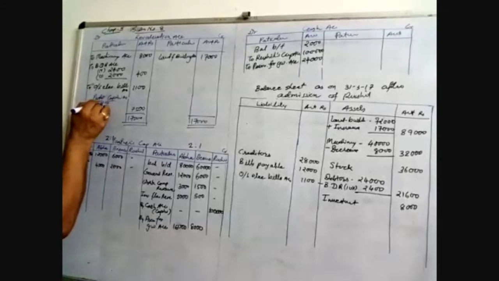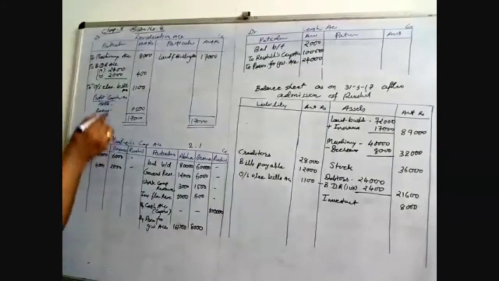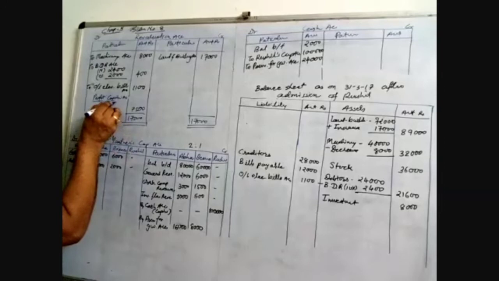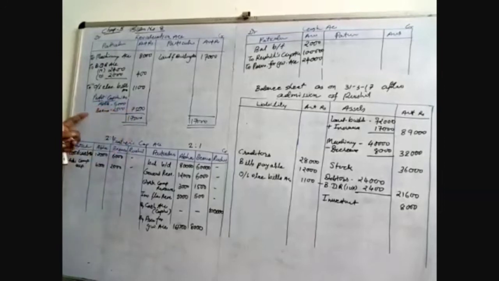Abha and Bina. Look here, the ratio is 2:1, so 5,000 and 2,500 are distributed there. That you have to transfer over here. Profit you have to transfer to the capital account credit side. Look here.